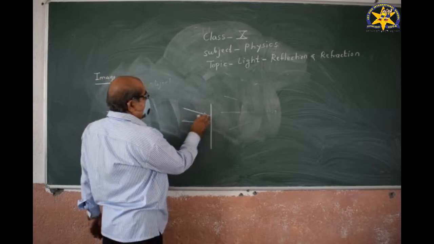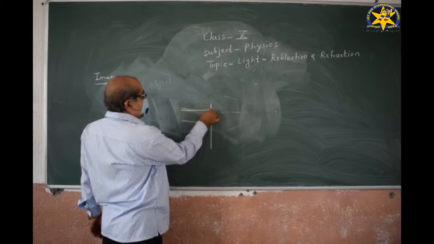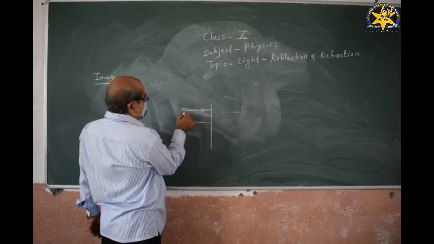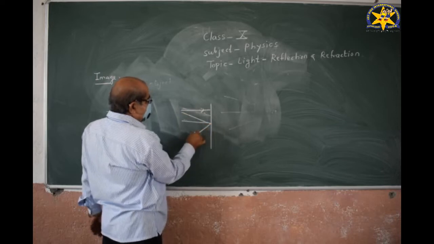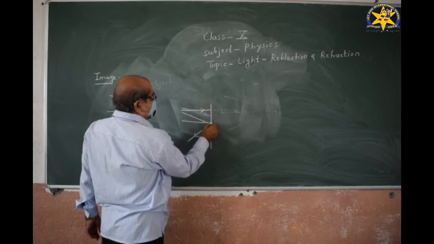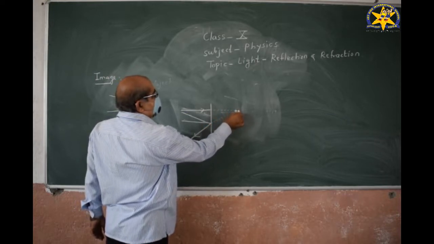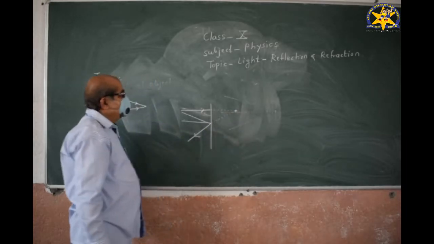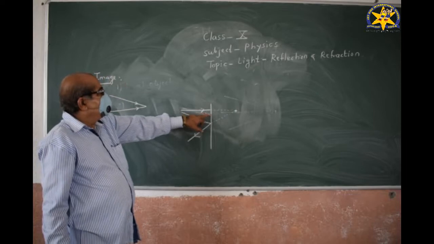Suppose this is a plane mirror. One ray is incident, a second ray is incident, and they are reflected. Then the point from which the rays appear to come is called the image.